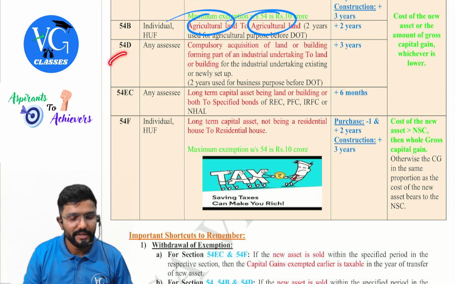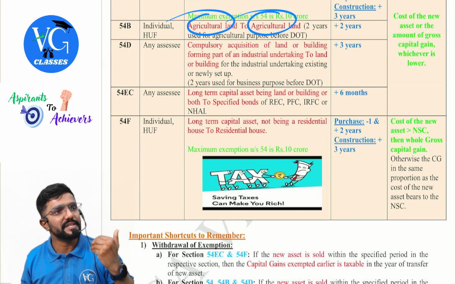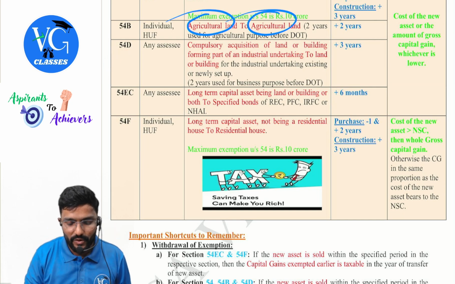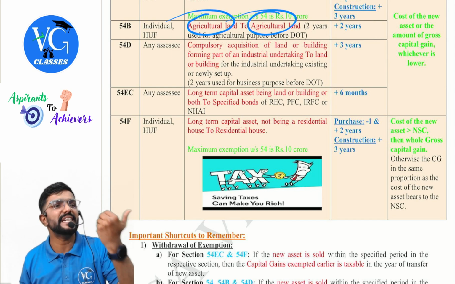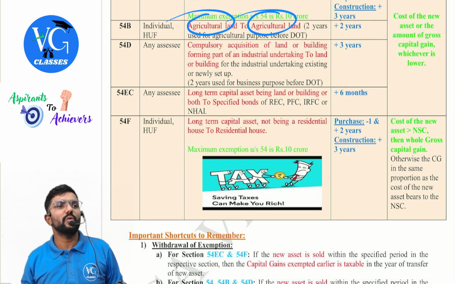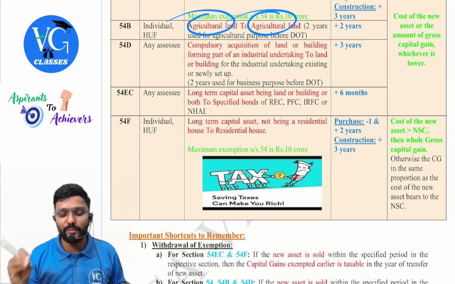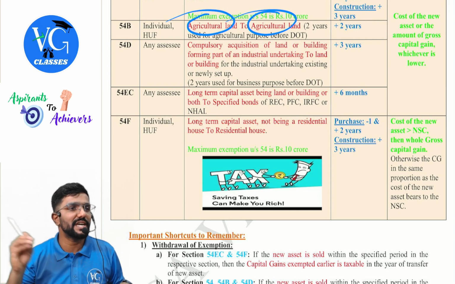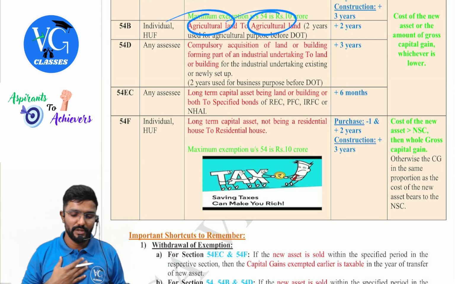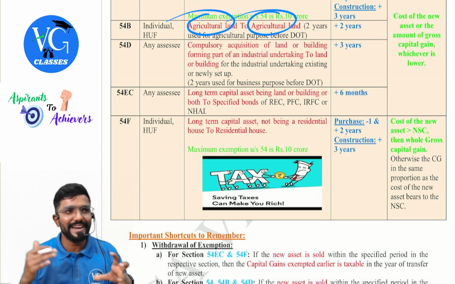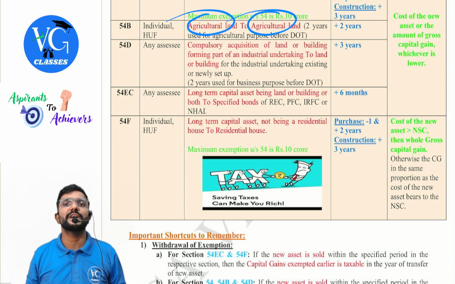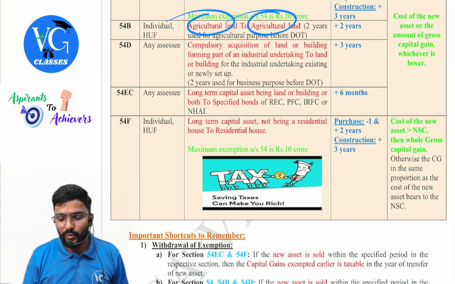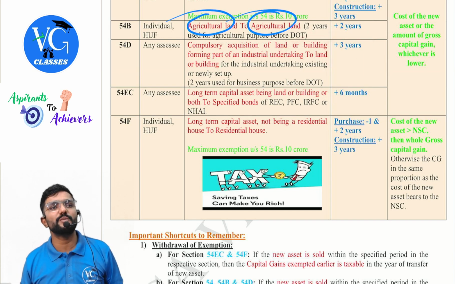Next, 54D. For whom is it applicable? Generally, compulsory acquisition of land or building which is forming part of an industrial undertaking. Now what should I purchase, sir? New land or building which is forming part of an industrial undertaking for my own business. Here also the condition is, whatever land or building is compulsorily acquired, at least 2 years before the transfer, it should have been used for industrial purposes by the assessee. Now, within what time should the new land or building be purchased, sir?